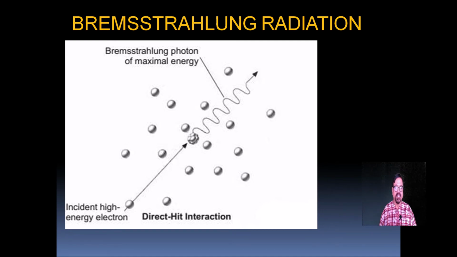Now, this is Bremsstrahlung radiation. Let us see how it is produced. This is the incident high-energy electron which is moving. Here it is colliding, and the energy it has will be given off here. This is called a Bremsstrahlung photon of maximum energy, because it is going almost in a straight line. It has happened because of the direct hit interaction.